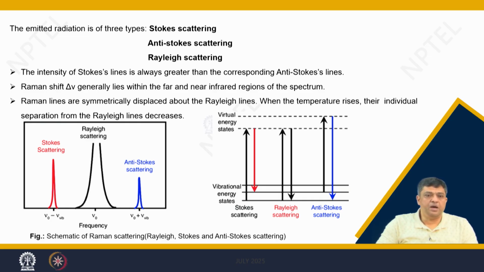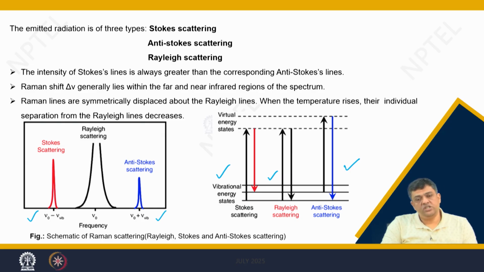For example, you have the incident radiation, then you have lower frequency coming in from the Stokes scattering, and higher frequencies coming from the anti-Stokes scattering, and that means the nature of transitions which are there are of different character, and that is defining the point where the excitation and de-excitations are taking place.